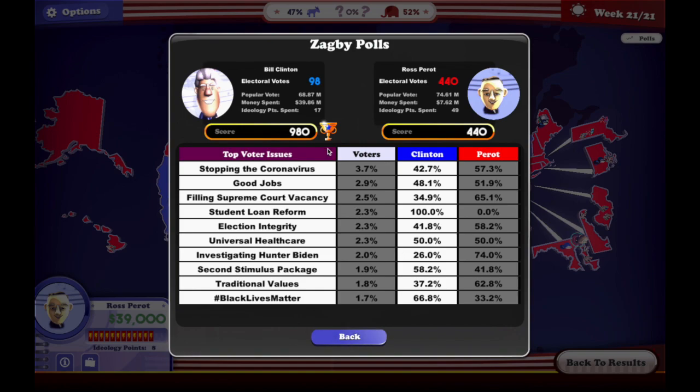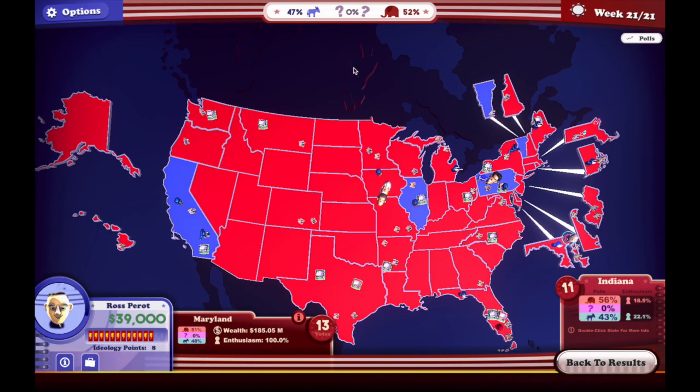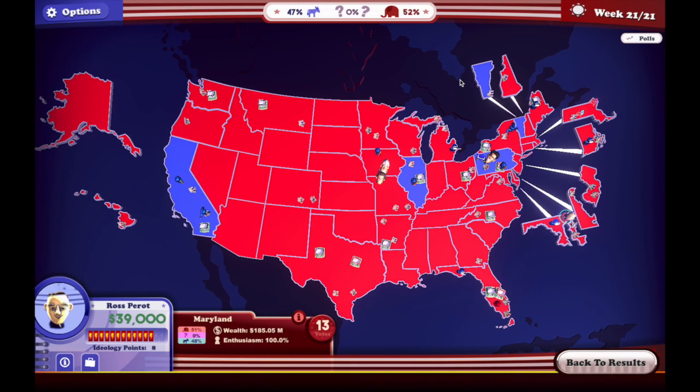The score, he got a higher score somehow. I don't know how the score thing works. He got 980 or 440, which I don't get how that works. I mean, we won the election. We got more votes, everything. I don't think money spent, why would that affect your score? But anyway, how many states did Bill Clinton win? 1, 2, 3. He only won 4 states. We won 46 of the 50 states of the Union.